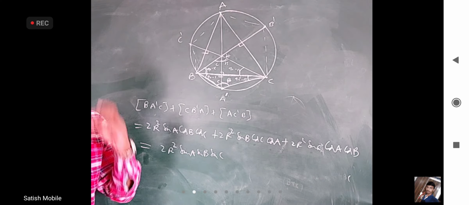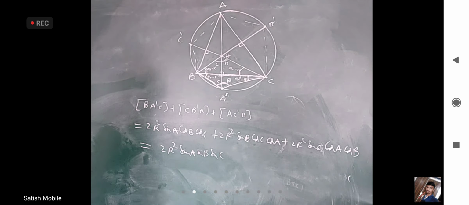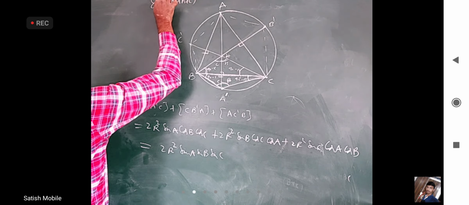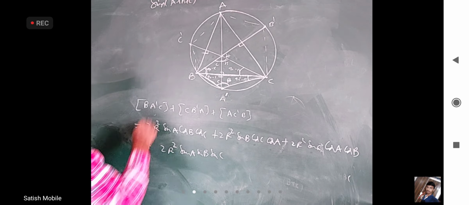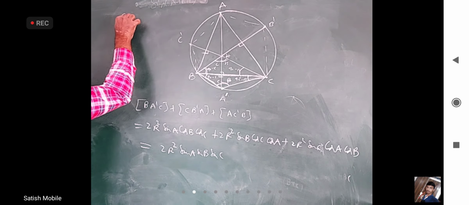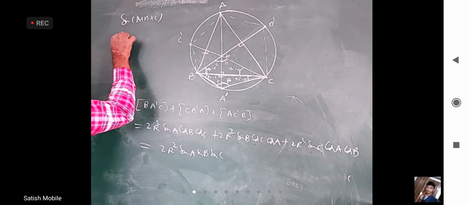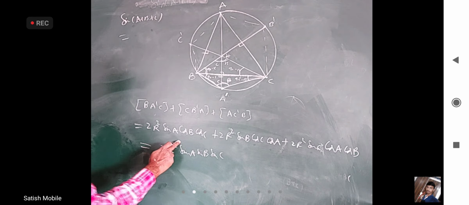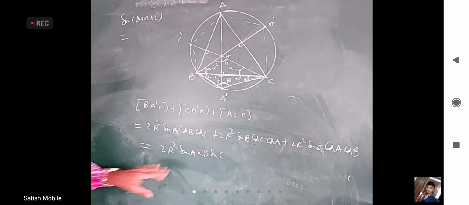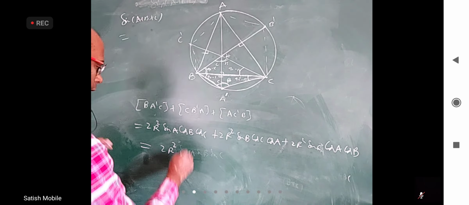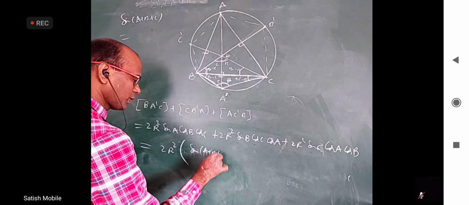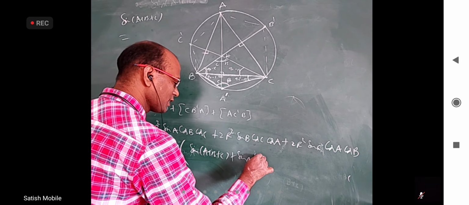Long time back, we used the sin (A+B+C) formula, but we did not use it in questions so much. If somebody remembers the sin (A+B+C) formula. Sin of A+B+C will come sin(A+B) cos C plus cos(A+B) sin C. Cos(A+B) means all signs will come negative. Yeah, we'll get this plus this with a minus. I think I'll write here itself. This is actually equal to sin(A+B+C) plus sin A sin B sin C.